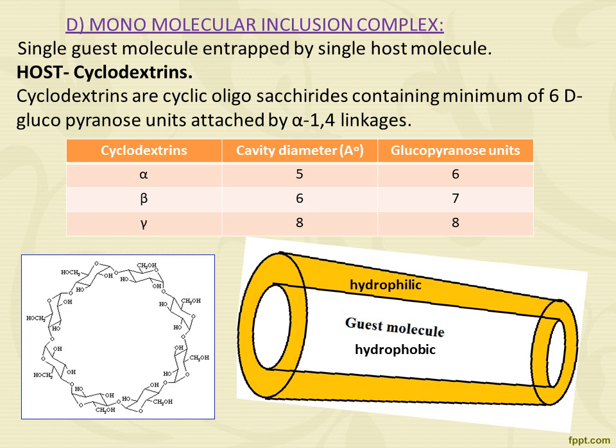The fourth one is the monomolecular inclusion complex, in which a single guest molecule is entrapped by a single host molecule. The host is cyclodextrin. Cyclodextrins are cyclic oligosaccharides containing a minimum of 6 D-glucopyranose units attached with alpha 1,4 linkage, which is shown in this diagram, like a crown ether. This is also important: the cyclodextrins, alpha, beta and gamma, have different diameters and different numbers of glucopyranose units.